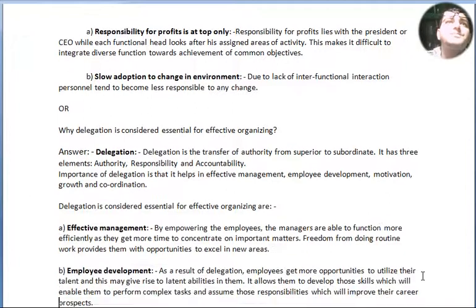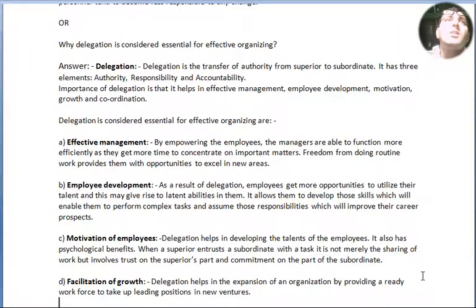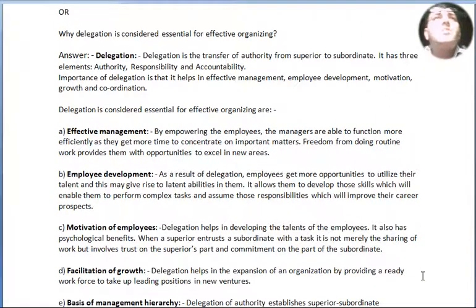Next question, for 6 marks: why delegation is considered essential for effective organizing. Delegation is the transfer of authority from superior to subordinate. It has 3 elements: authority, responsibility and accountability. Importance of delegation is that it helps in effective management, employee development, motivation, growth and coordination.